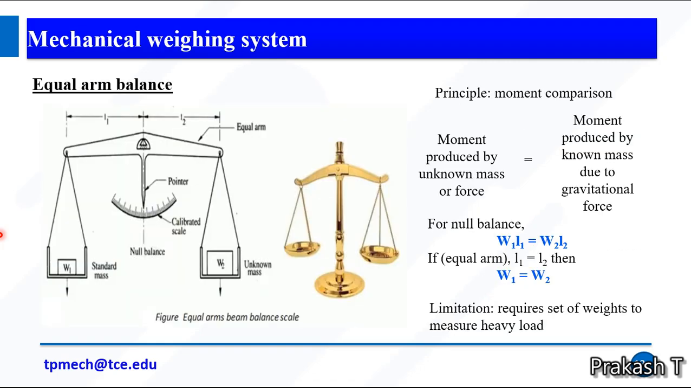So, equal arm balance. From this image you can easily observe that there are two masses, the standard mass and then the unknown mass.